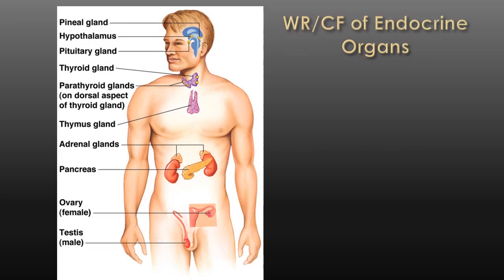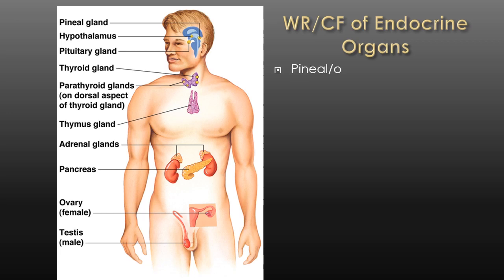Here is a short list of the major endocrine organs from most superior to inferior. You have the pineal gland, the hypothalamus, the pituitary, thyroid, parathyroid, thymus, adrenal, pancreas, ovary, and testis.